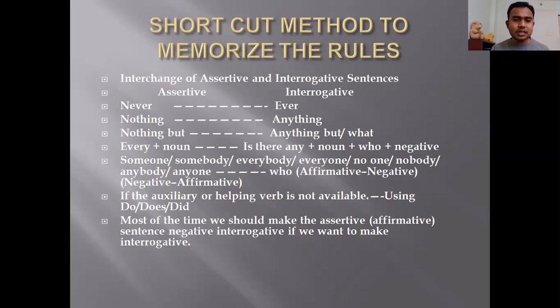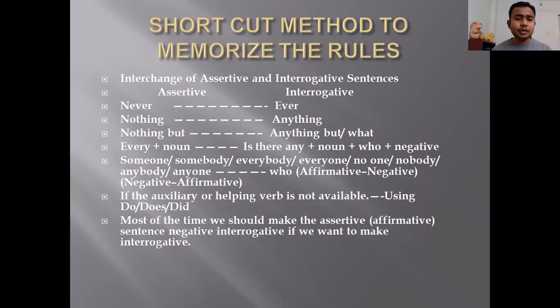If assertive has every plus noun, interrogative will have is there any. If assertive has words like someone, somebody, everybody, everyone, no one, nobody, anybody, anyone, it can be positive, it can be negative.